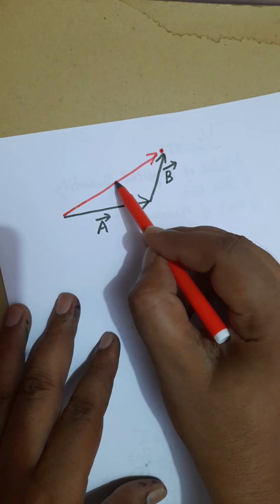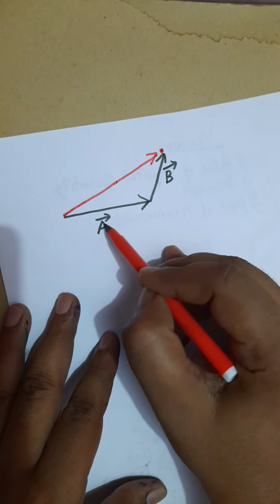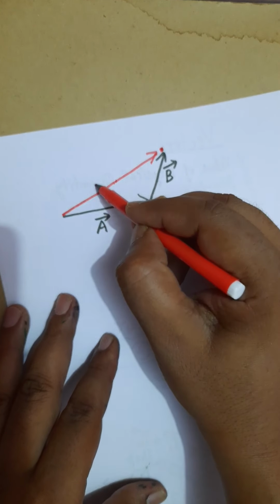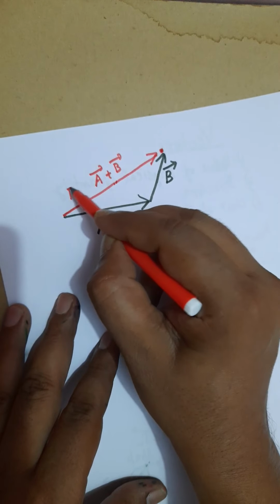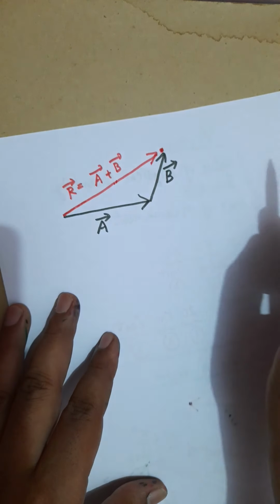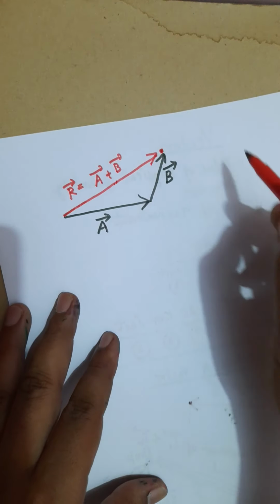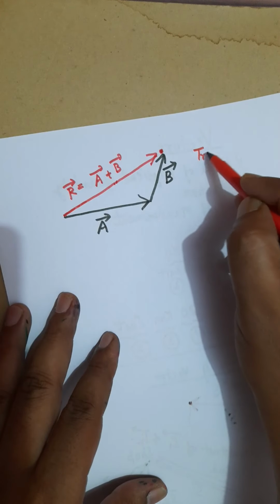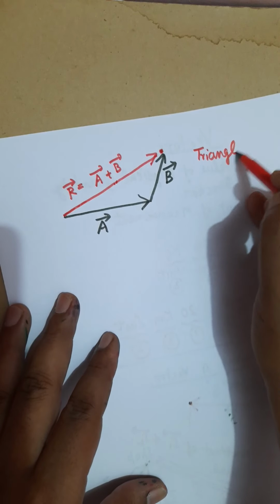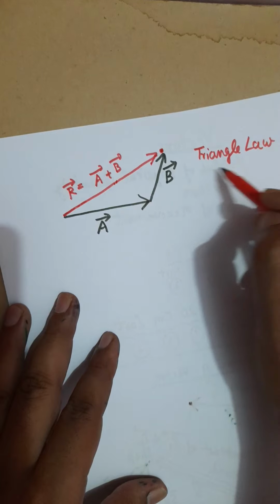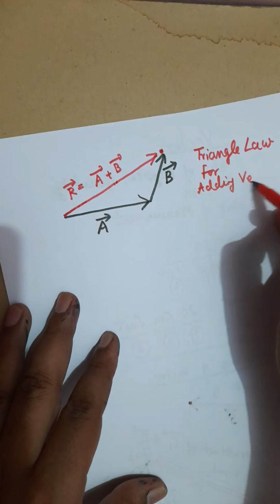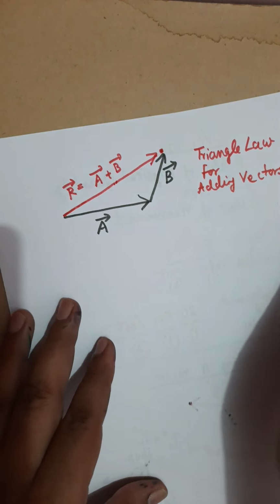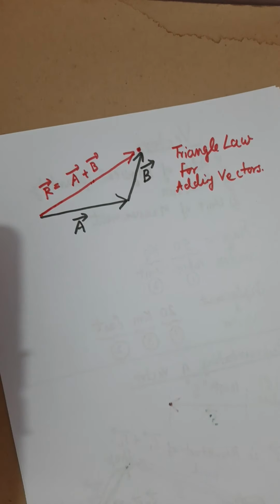Therefore this red arrow is called the resultant of A and B, and you can write it as A plus B, and denote it as the vector R, which is the resultant. This whole law we call the triangle law for adding vectors.